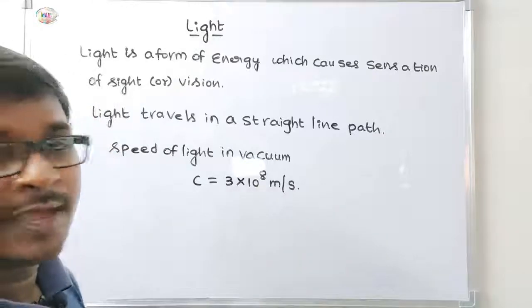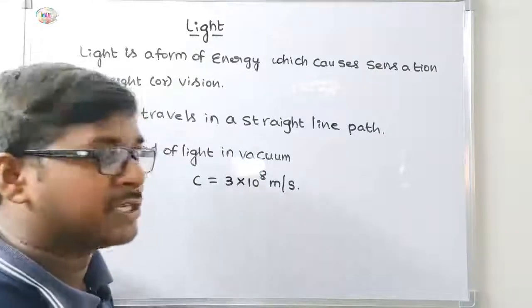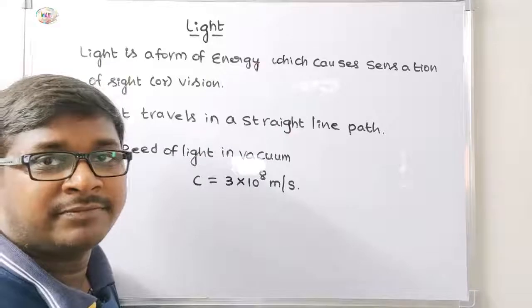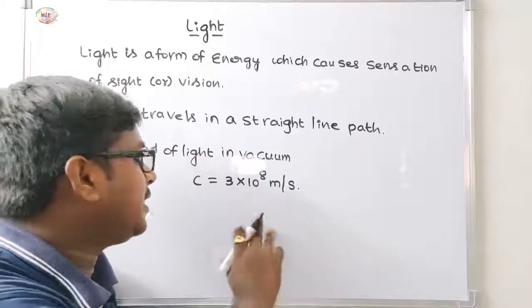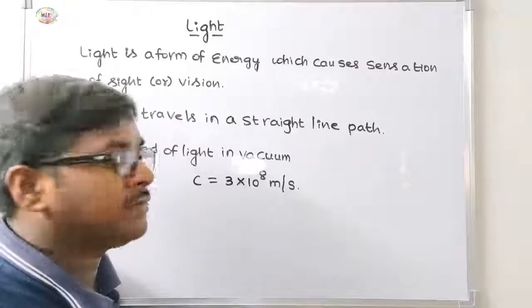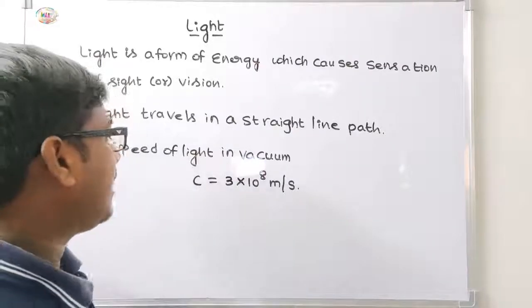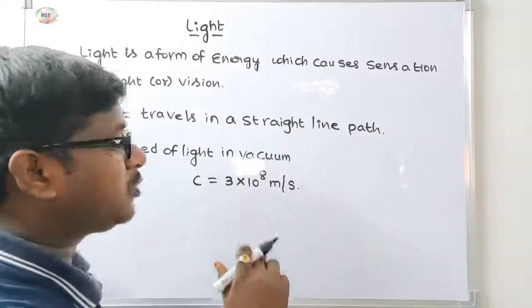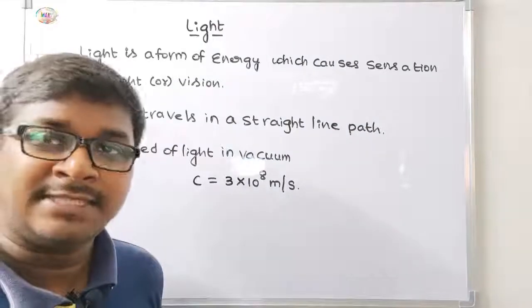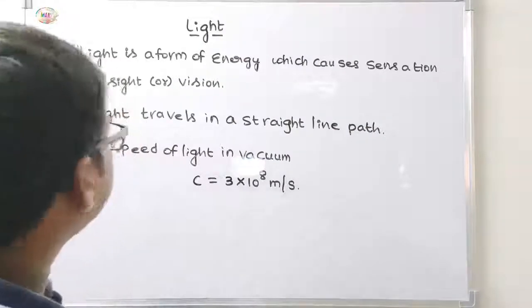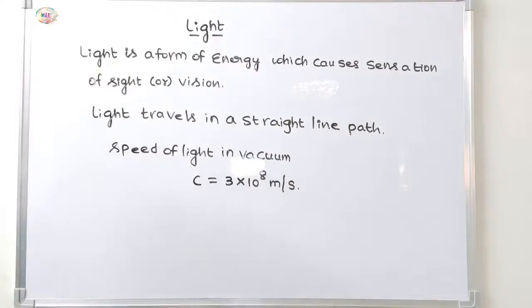This is the highest speed in nature. In any other medium light does not travel at this value, only in vacuum or free space. This is the introduction to light.